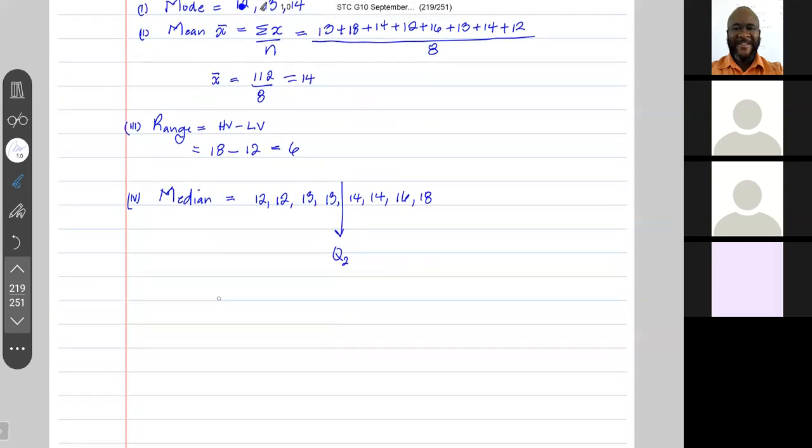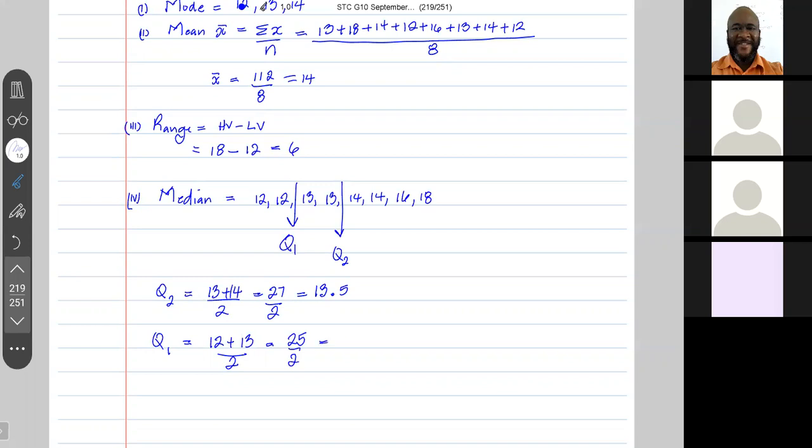So Q2, which is the median, is 13 plus 14 over 2. This is 27 over 2. This is 13.5. Q1 is the middle of the lower half. So Q1 is 12 plus 13 over 2, 25 over 2.